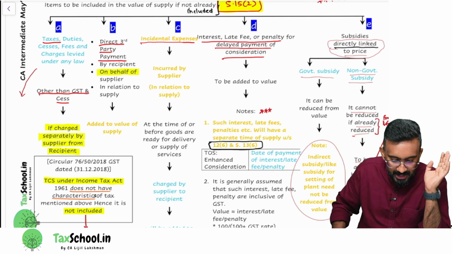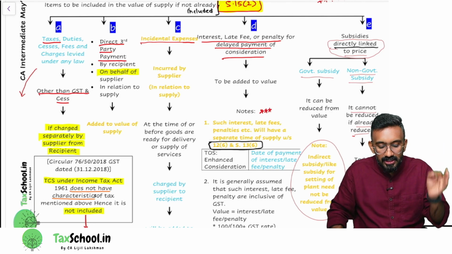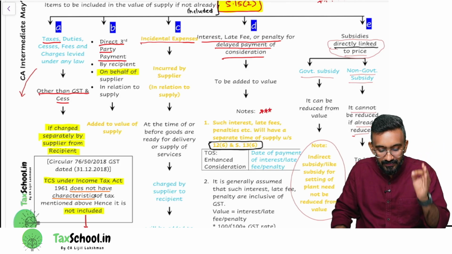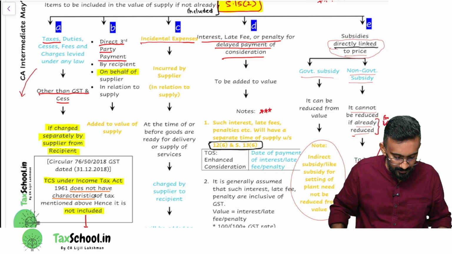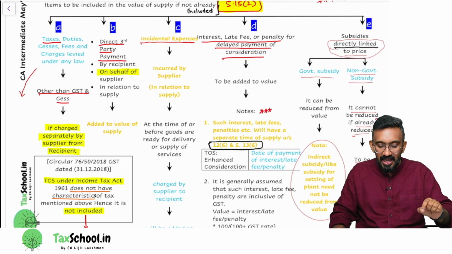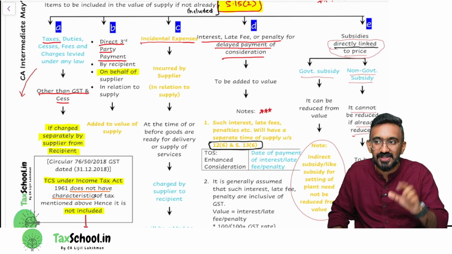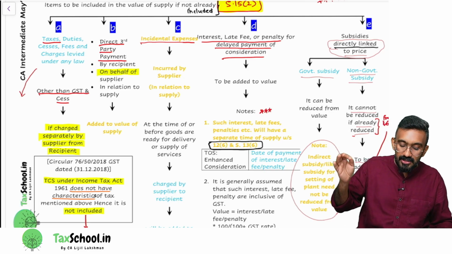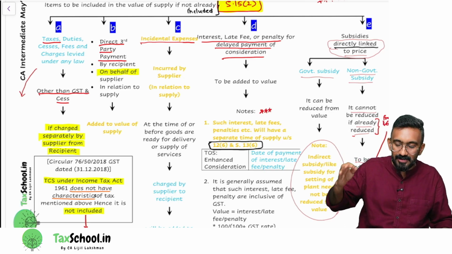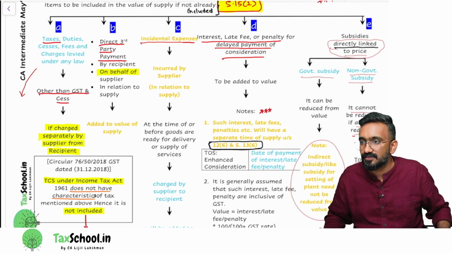And it says what? Taxes, duty, cess and fees and charges levied under any law other than GST and GST compensation cess, if charged separately by supplier from the recipient, will be added to the value. What is the meaning of this?